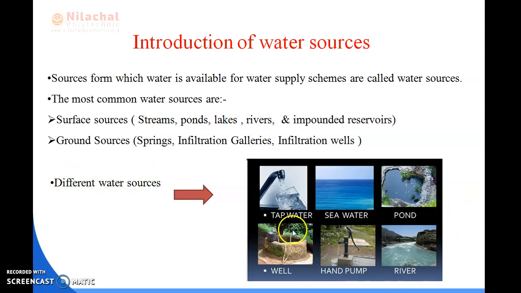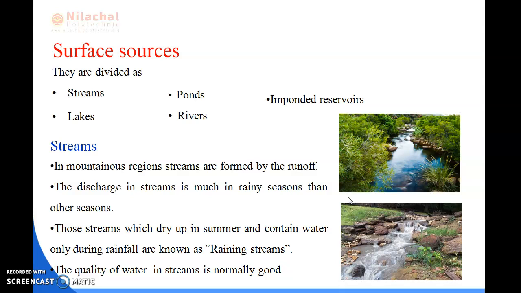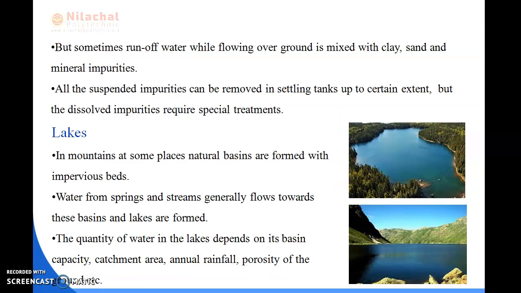And I have shown you here the images of the different water sources from where we get water. The surface sources are divided as streams, lakes, ponds, rivers, impounded reservoirs. As I have told you, in the mountainous regions, the streams are formed by runoff. Those streams which dry up in summer and contain water during rainfall are known as running streams, and the quality of water in the streams is normally good.